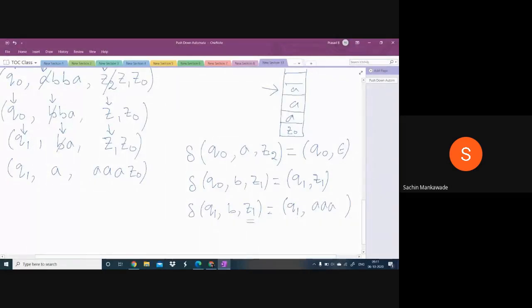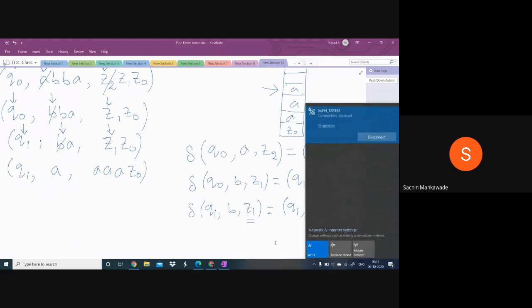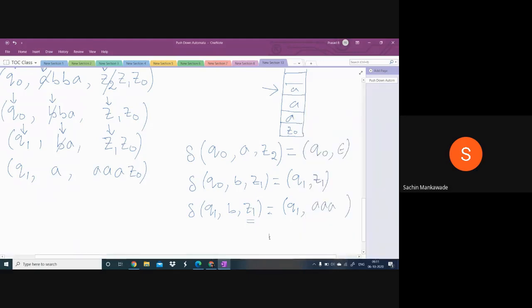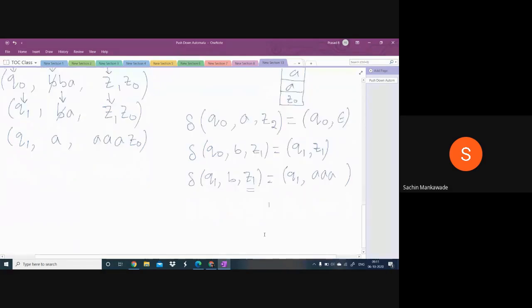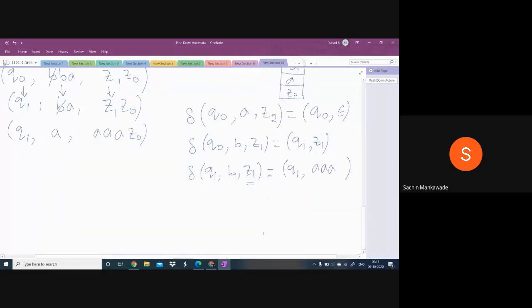So I repeat, after completion of every transition, the topmost symbol can be deleted, or the topmost symbol can be kept as it is. Keeping it as it is, we can add one or more symbols, or by deleting also we can add one or more symbols. But there is one condition.